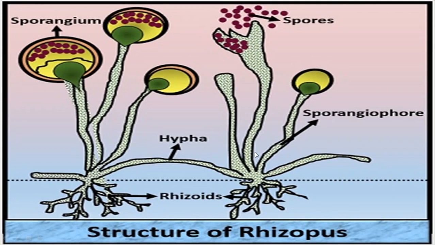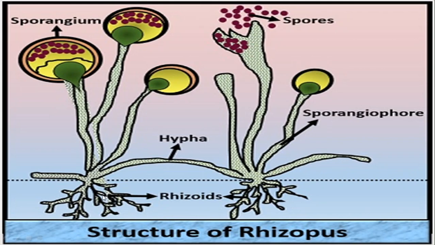Some of them are horizontal and some are erect, slender, and longitudinally present, upright. Those which are mature and ready to reproduce are always upright or straight, but the horizontal hypha are called feeding hypha. And besides that, they have some root-like structures that are called rhizoids.